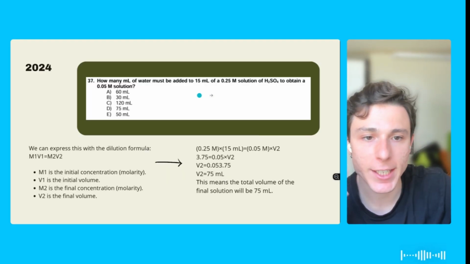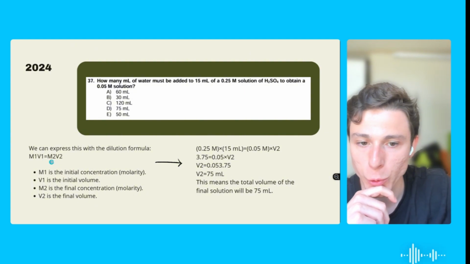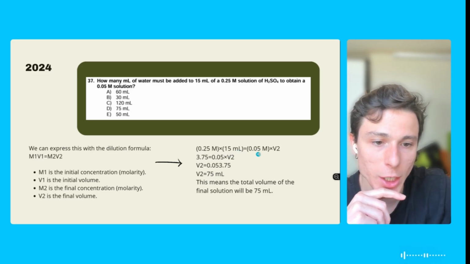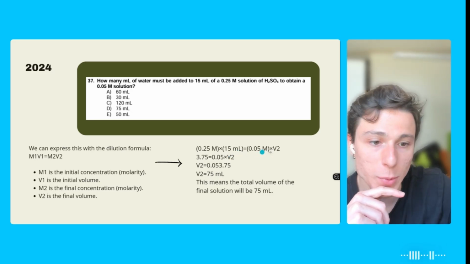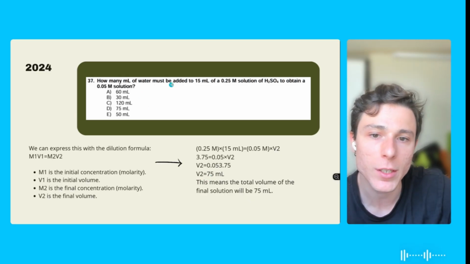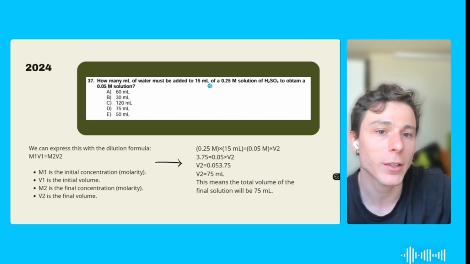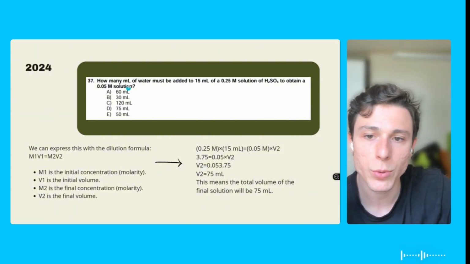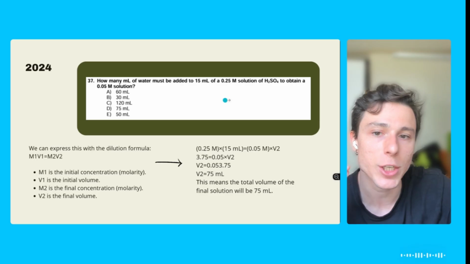All right, by organizing this information into the formula I showed you previously, we're going to find this volume right here. So 0.25 times 15 milliliters equals 0.05 times whatever volume we should have here, okay? By doing that, we'll find 75 milliliters. Is that the answer? No, that's the final volume. And what was the question? How much must be added to 15 milliliters, okay? How much was added? 75 minus 15, okay? That will lead us to 60 milliliters, okay? So our answer here is letter A.